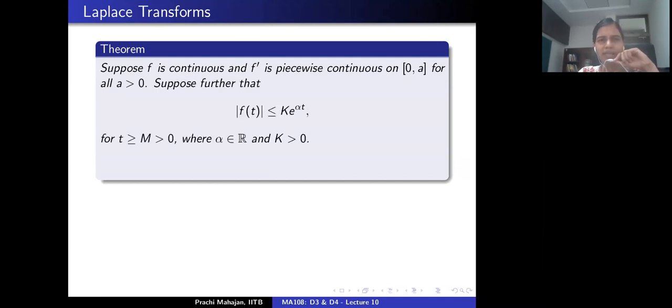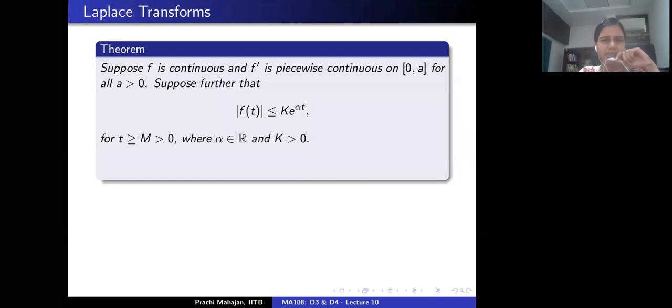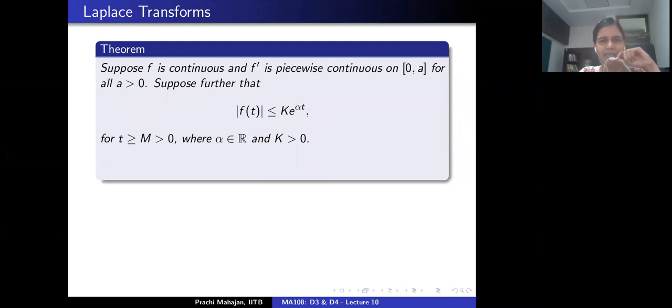Suppose that f is of exponential order alpha, which means that there are some constants k, alpha, m such that the absolute value of f is bounded above by some constant k times exponential alpha t whenever t is bigger than m.